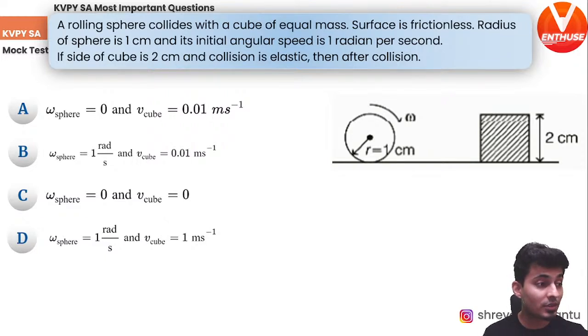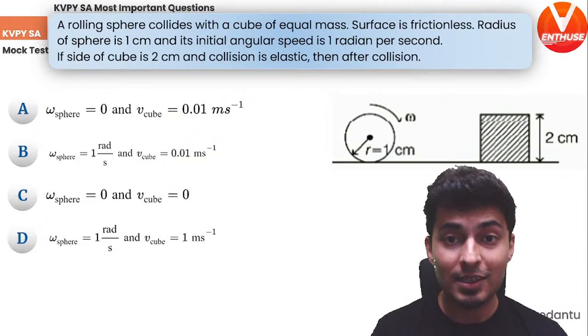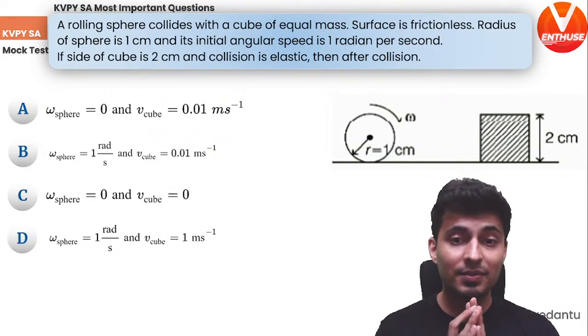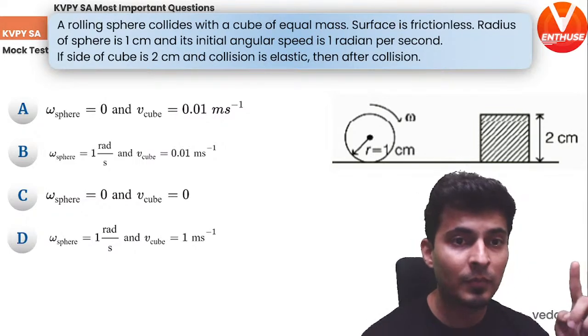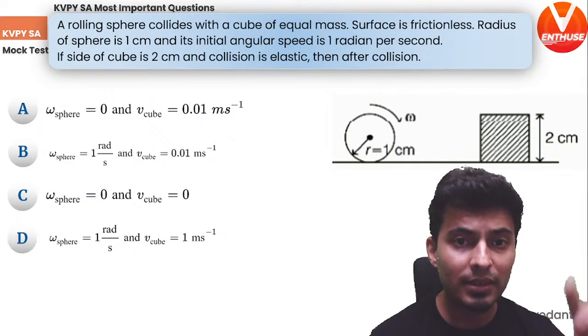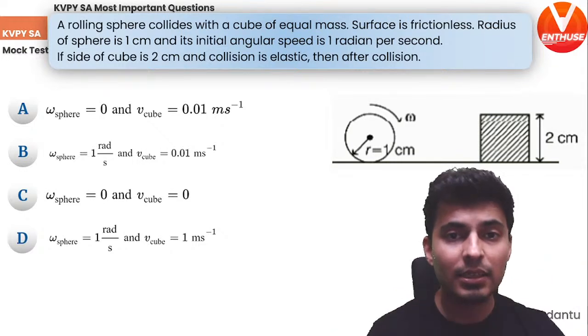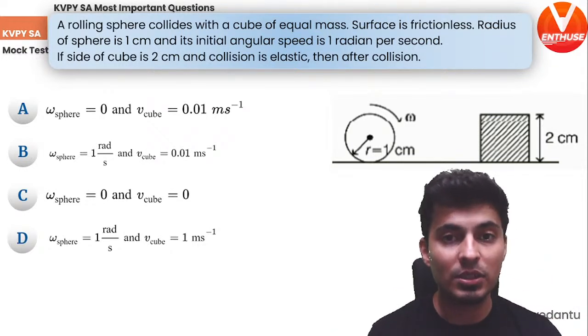Oh, this is a question on collisions, rolling, momentum, everything. There is a rolling sphere which collides with a cube of equal mass, and it's also mentioned that the surface is frictionless. The radius of the sphere is 1 centimeter. Initial angular speed is 1 radian per second. The side of the cube is 2 centimeters and the collision is elastic. The question is, what will happen after the collision?